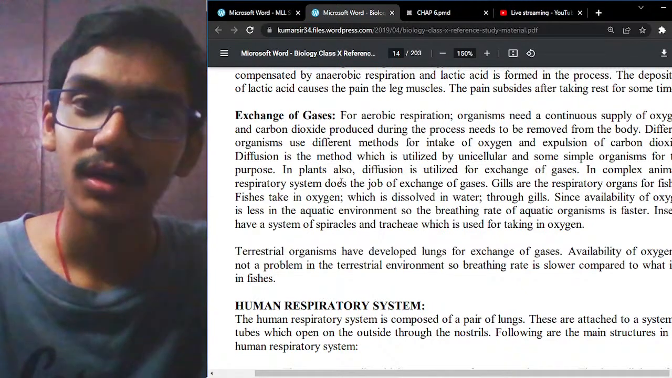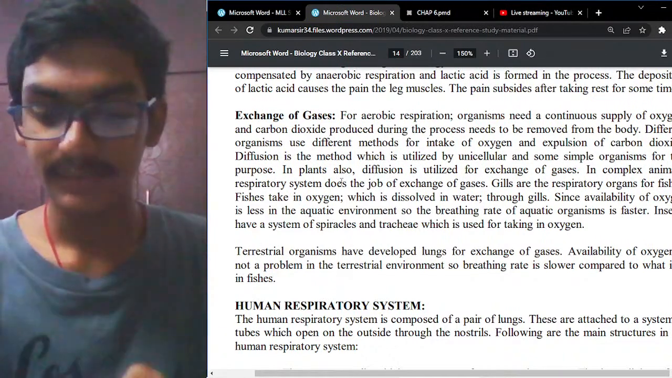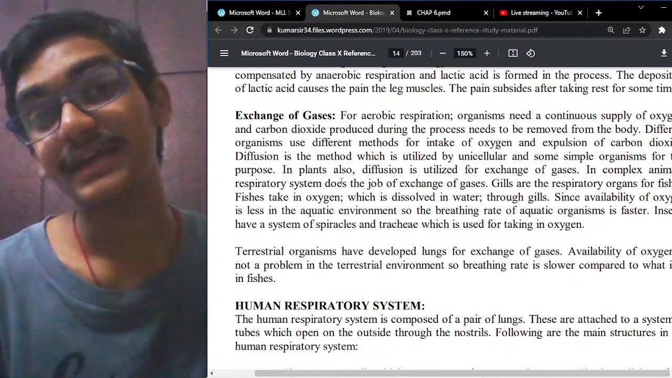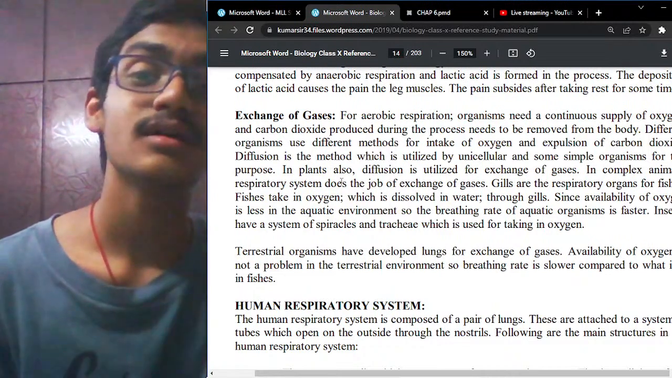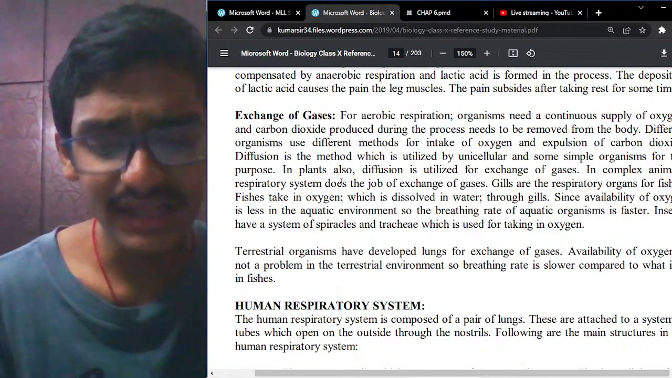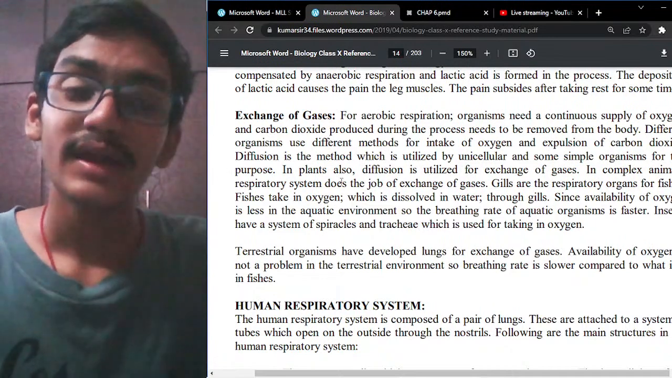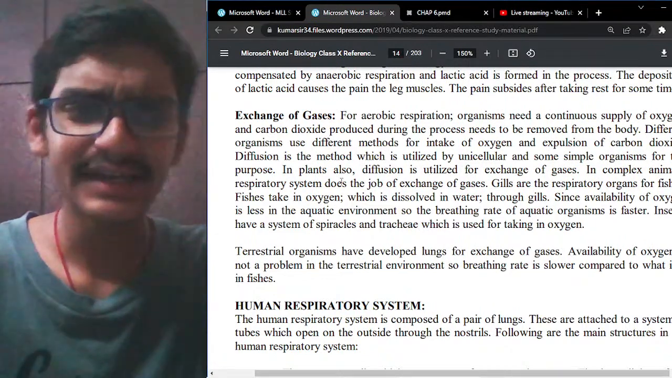In plants, the exchange of gases takes place through three main important organs: the roots, stems, and the leaves. These three main organs of the plants play a very important role in the exchange of gases. So let us start with the leaves.